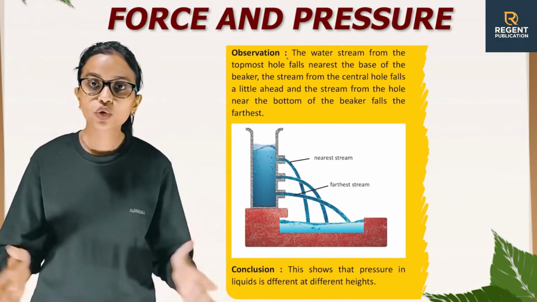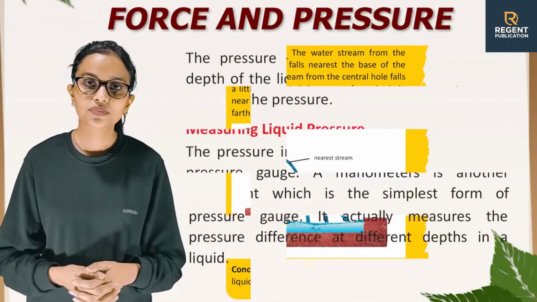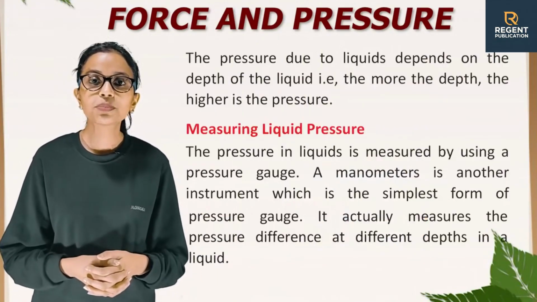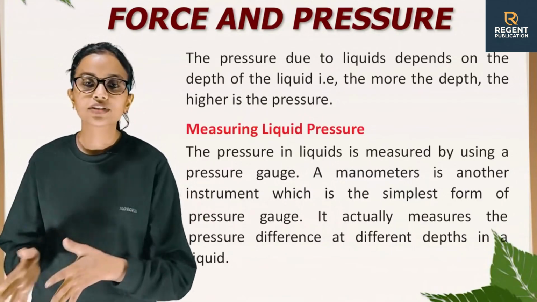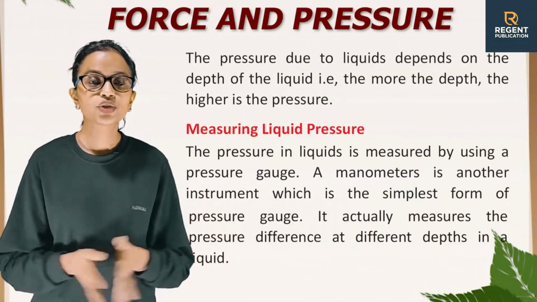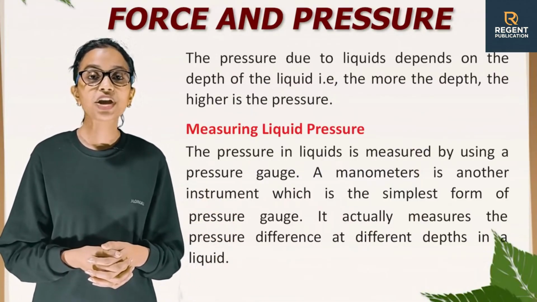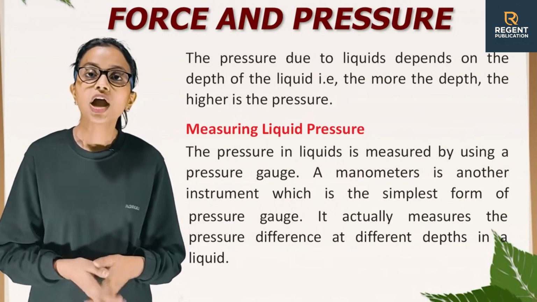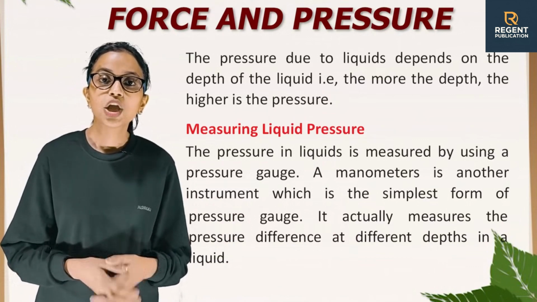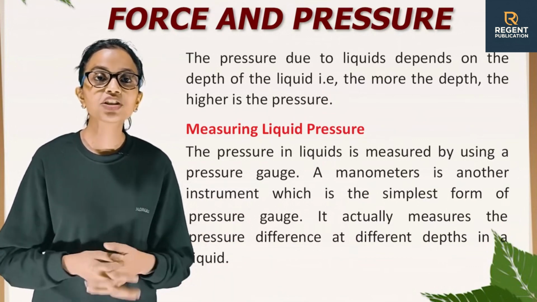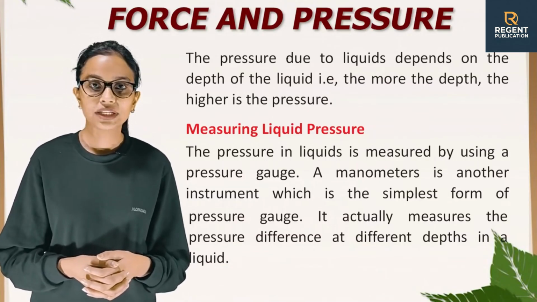Conclusion: this shows that pressure in liquid is different at different heights. The pressure due to liquids depends on the depth of the liquid. That is, the more the depth, the higher is the pressure. Measuring liquid pressure. The pressure in liquid is measured by using a pressure gauge. A manometer is another instrument which is the simplest form of pressure gauge. It actually measures the pressure difference at different depths in a liquid.